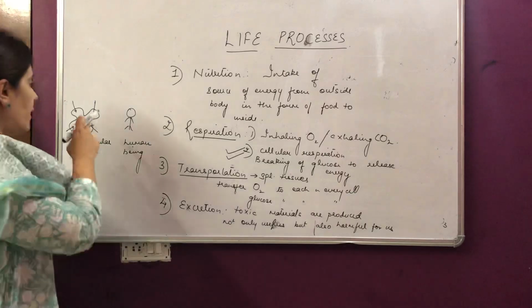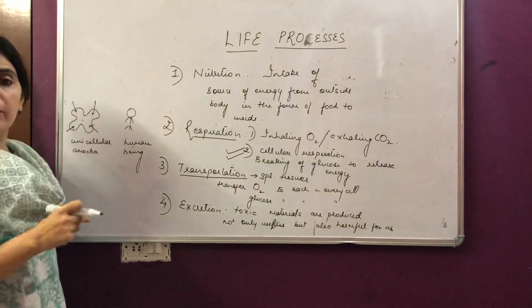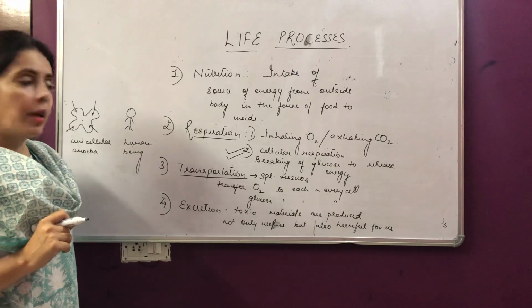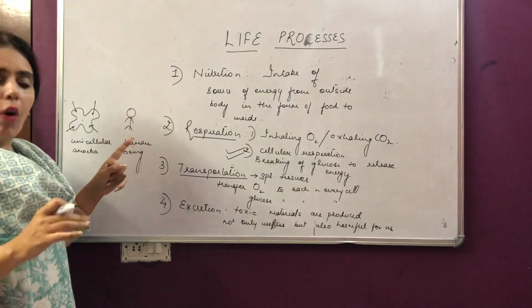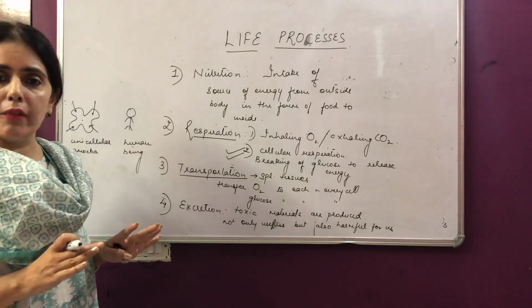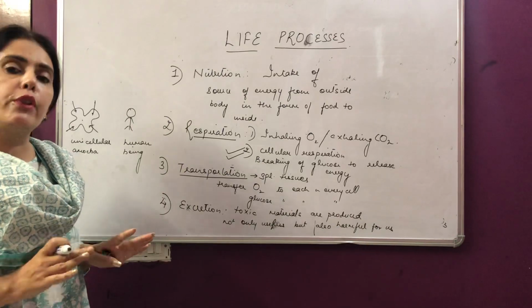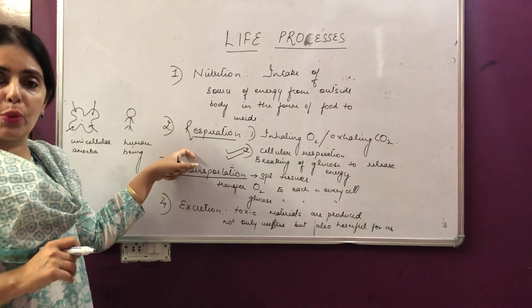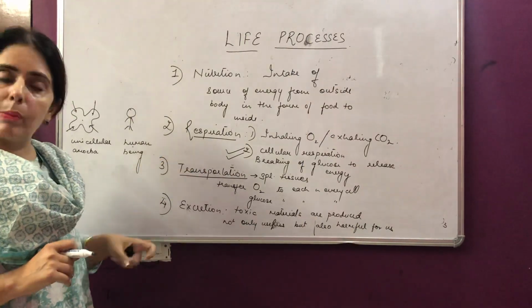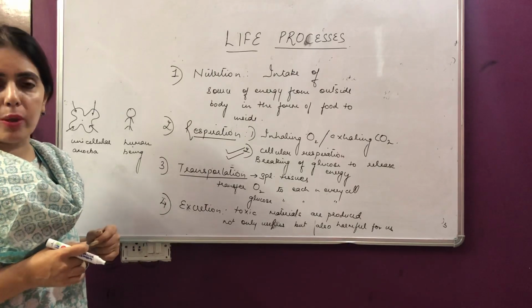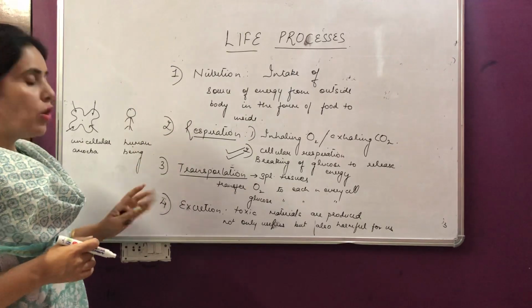Why? Because the entire surface of the organism cell was in contact with the external environment. But in human beings, all the cells of the body are not in direct contact with the external environment. So, simple diffusion cannot work for us. So, that is why we need specialized tissues, right? Those tissues make up organs which are exclusively working for respiration. So, these are the major life processes.